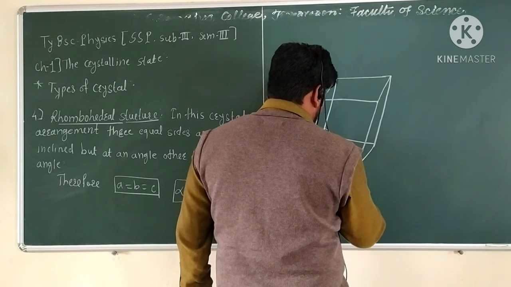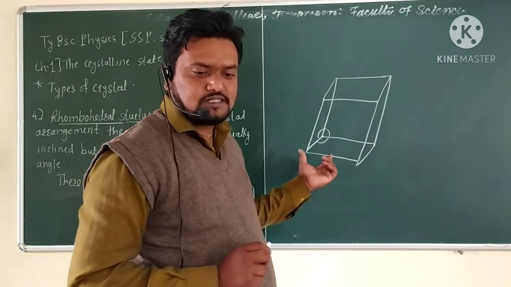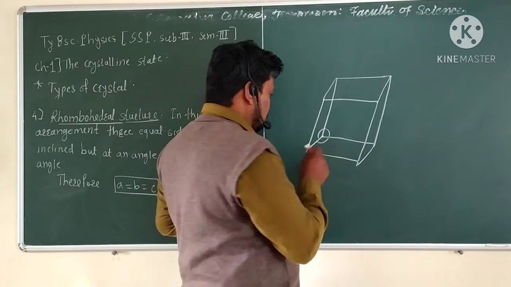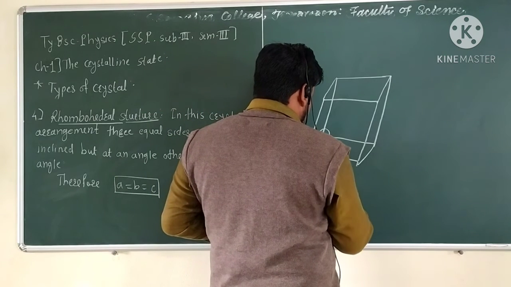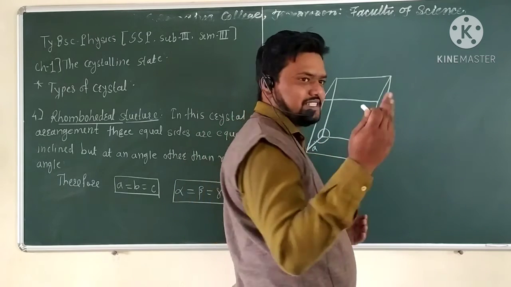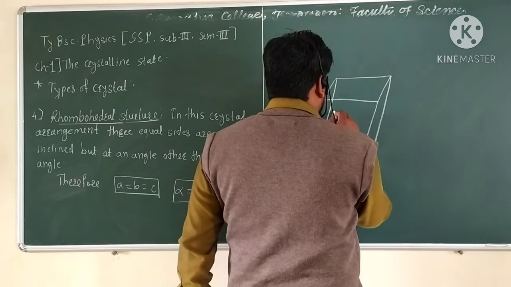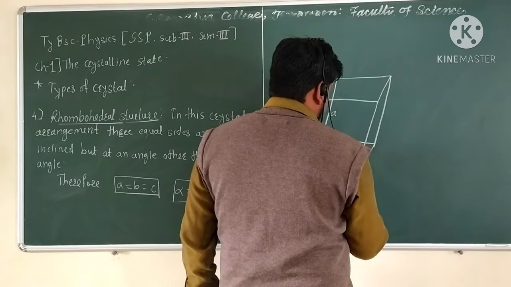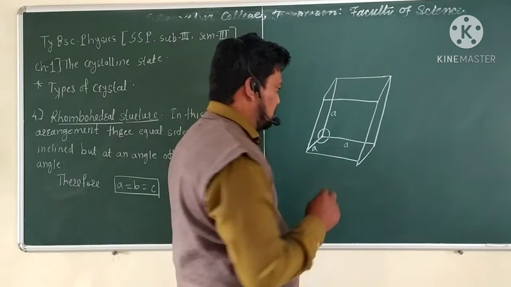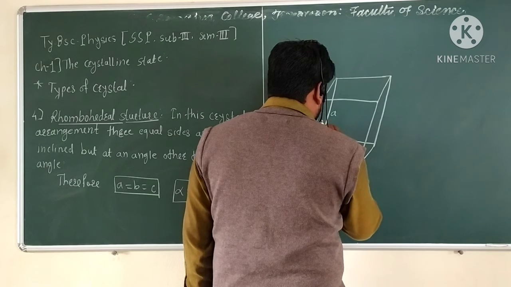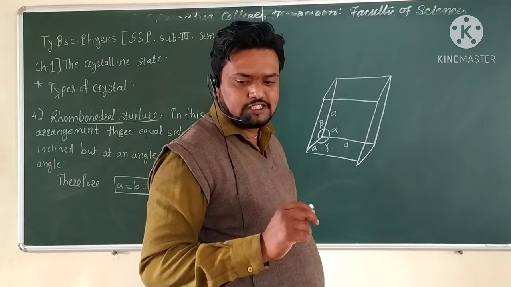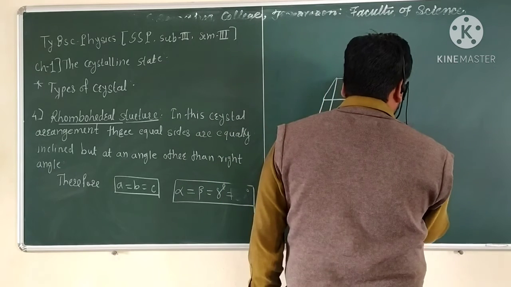So see here for this structure, the angle is not 90 degree and three sides are equal. These sides are A, B, C, which are equal, so this is also A and this is also A, and the angle between these is considered as alpha, beta and gamma. So this structure is considered as the simple rhombohedral structure.